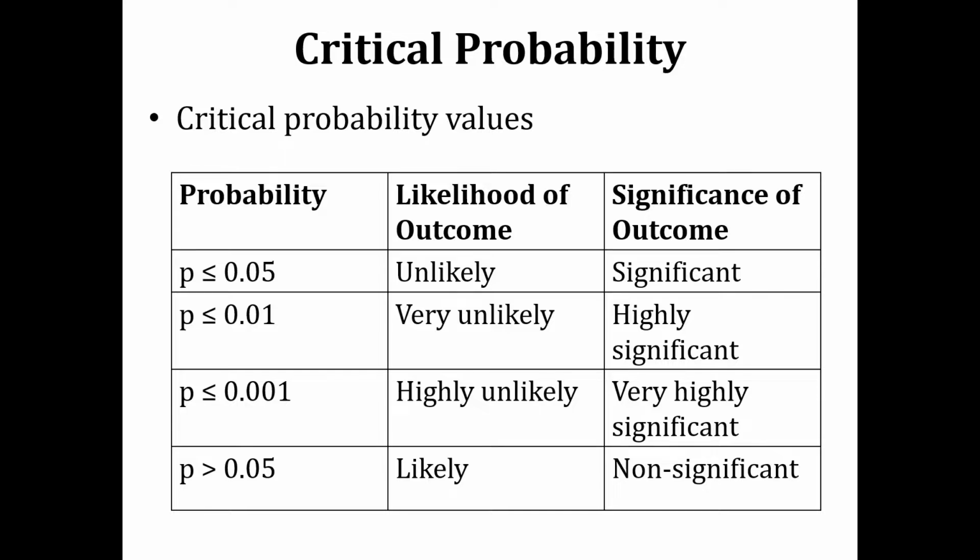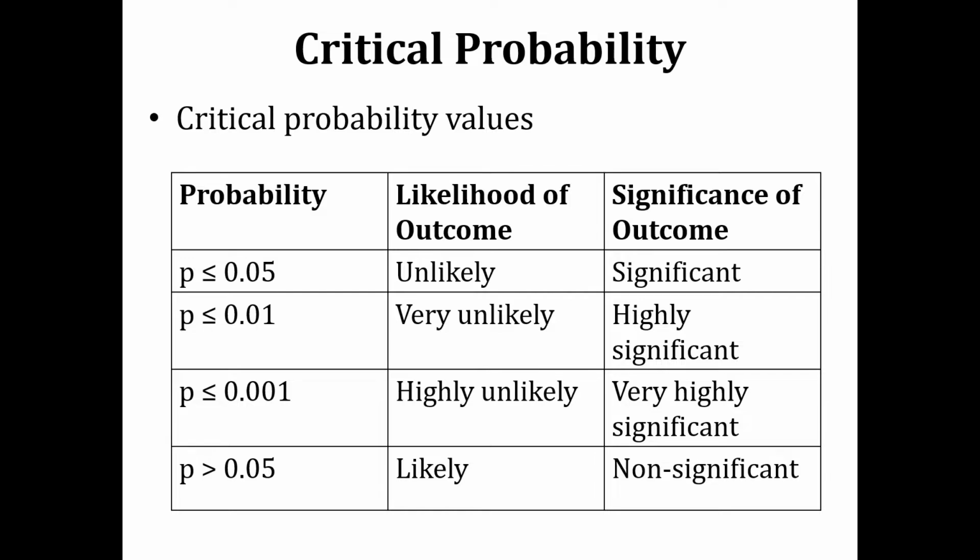Because the probability of that thing occurring was very low. It was highly unlikely, and even then that event occurs, so we say that this is a very highly significant event, right? So all the probabilities which are above 0.05, the outcome is said to be likely, and if that event occurs, this is said to be a non-significant event because its probability was higher, so it was expected to occur.